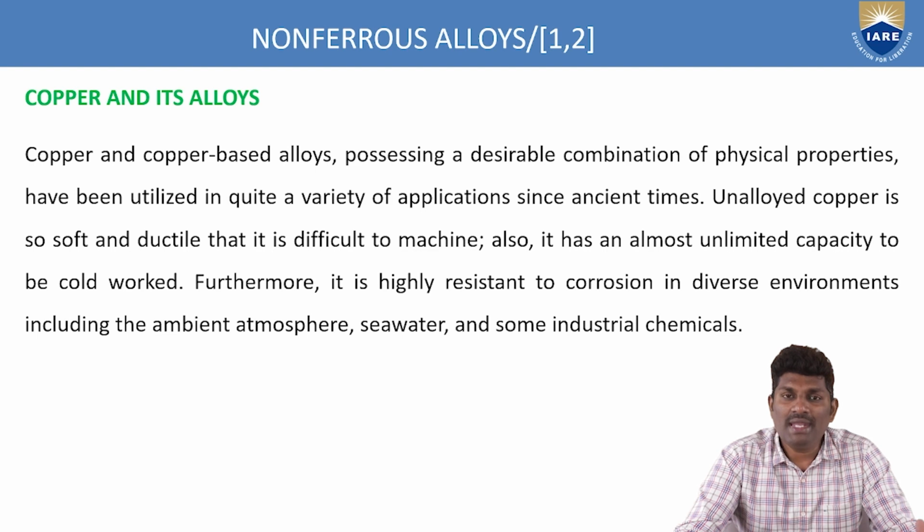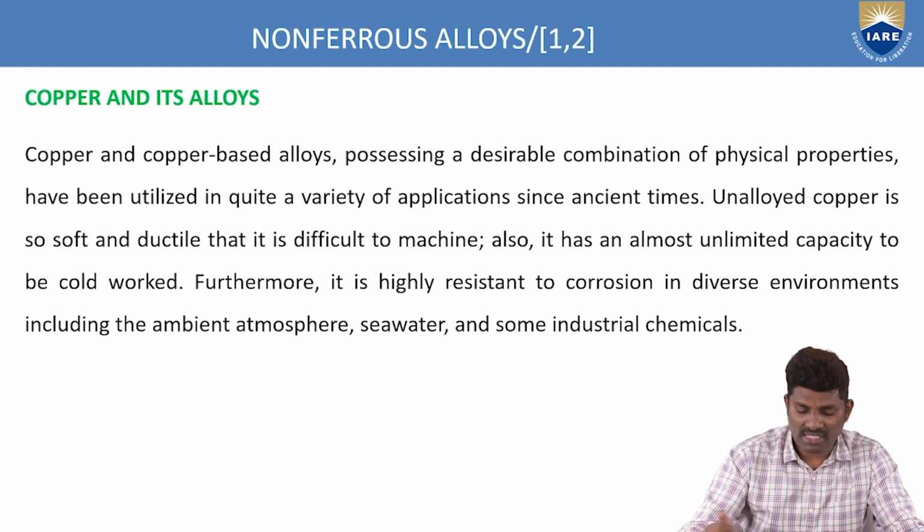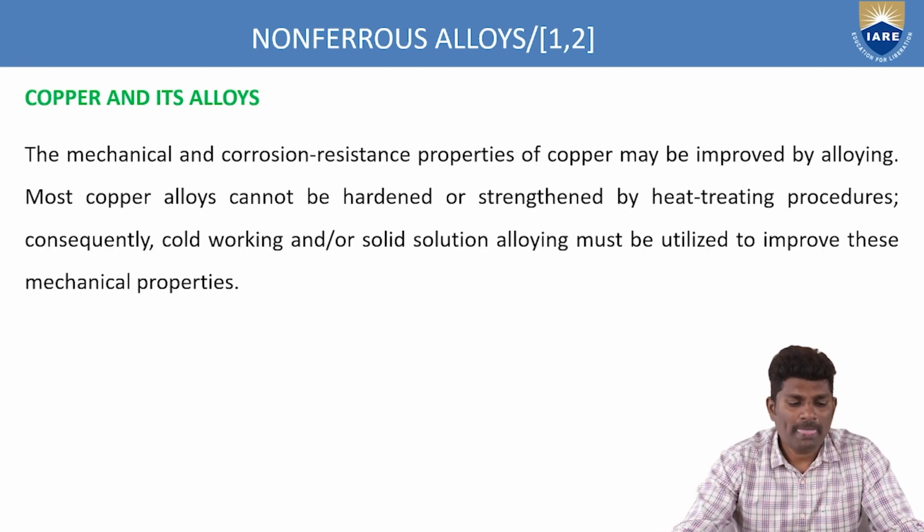That's why any material or any system which is working under these climatic conditions, you can easily go with copper and its alloys so that you can avoid all the rust formation or the scale formation around the material. The mechanical and corrosion properties of copper may be improved by alloying. So if you want to increase the mechanical properties, you can add some alloys to the copper so that these properties can be improved.